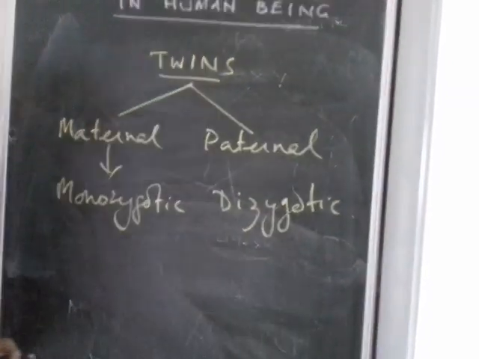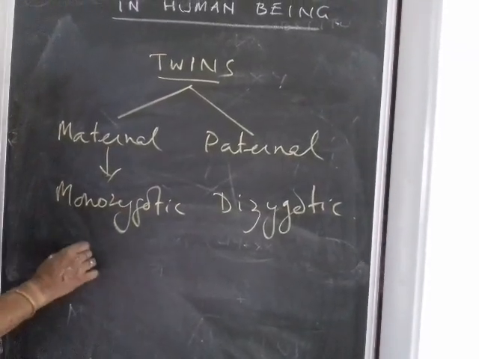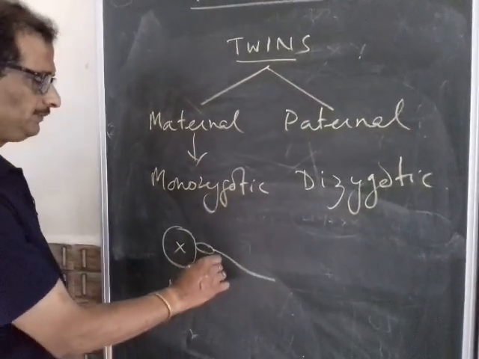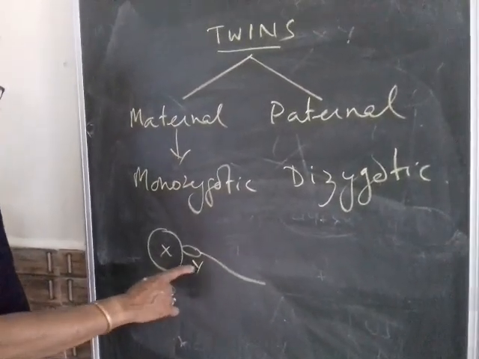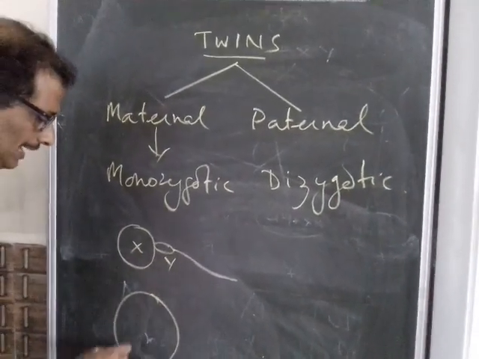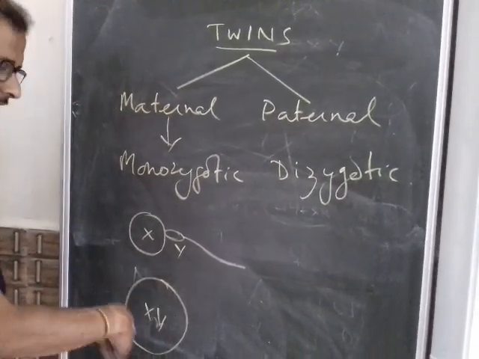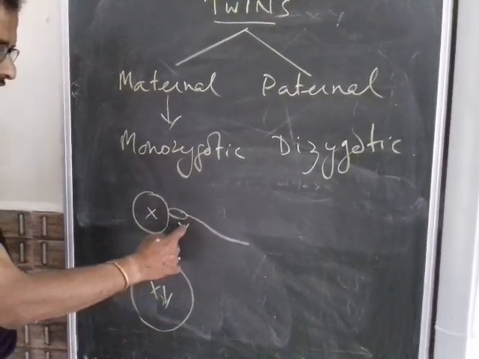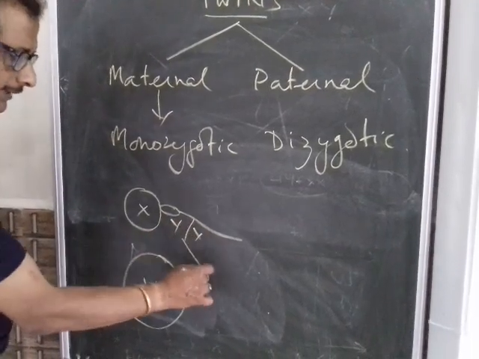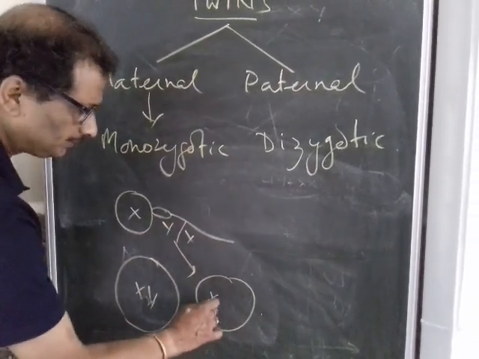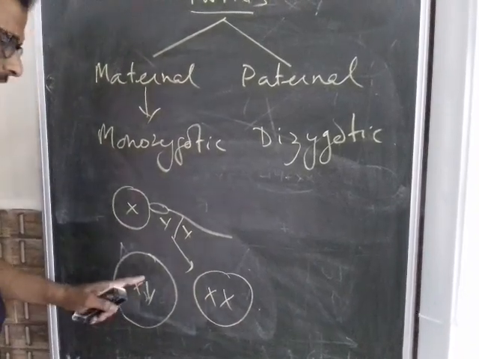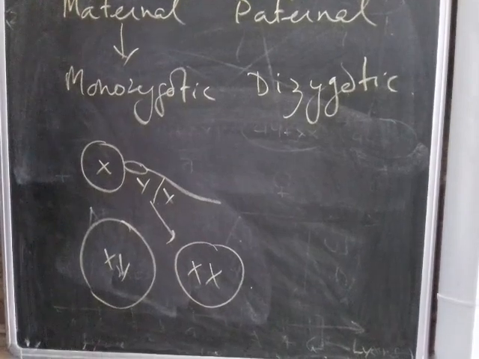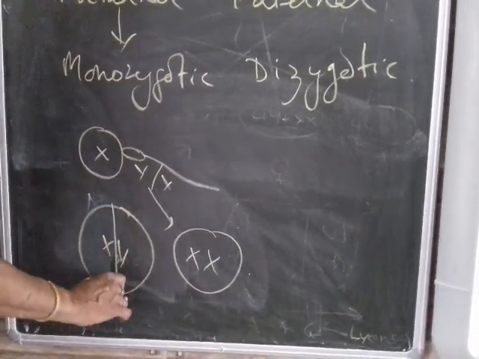Now what is the meaning? In maternal twins, the fertilization takes place, suppose this is the sperm, it brings a Y chromosome. So after fertilization, the zygote will have XY in the sex chromosome. Autosomes also will be 44, so it will be XY. Or if this is bringing an X chromosome, then the zygote will have XX. That means either it can be a male or a female. Now, the monozygotic twin actually develops during the first cleavage.